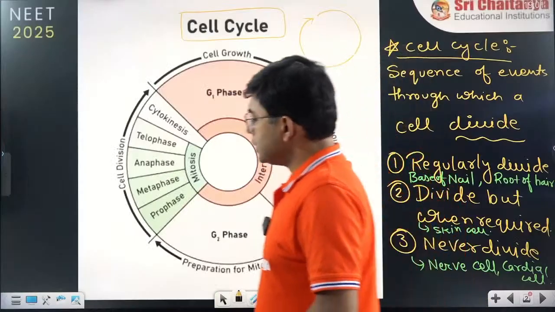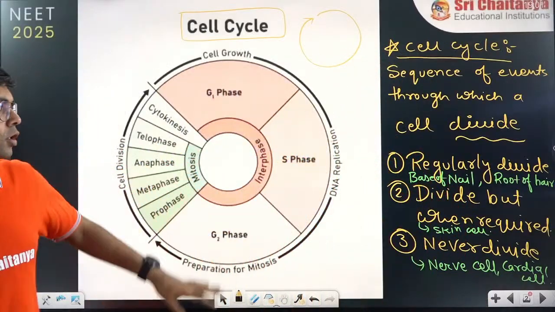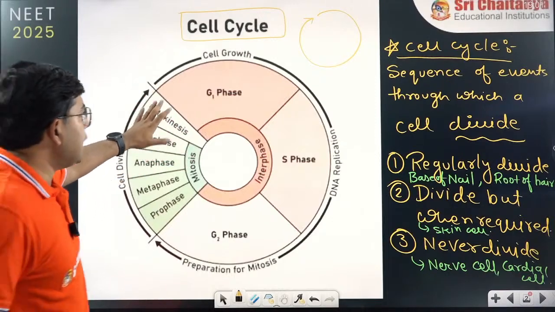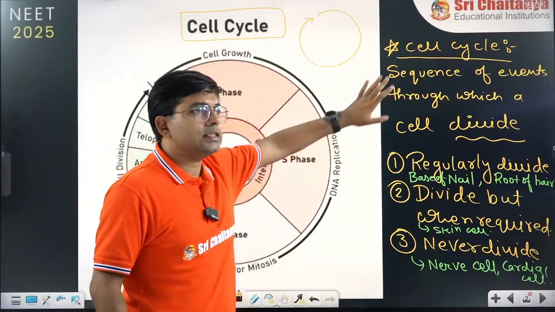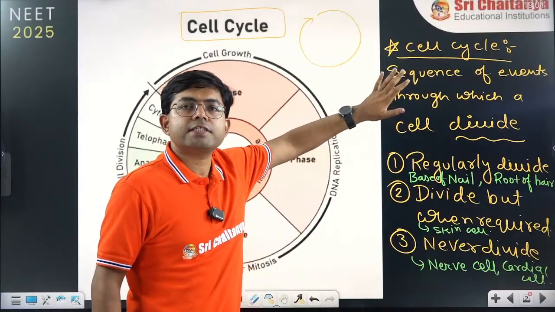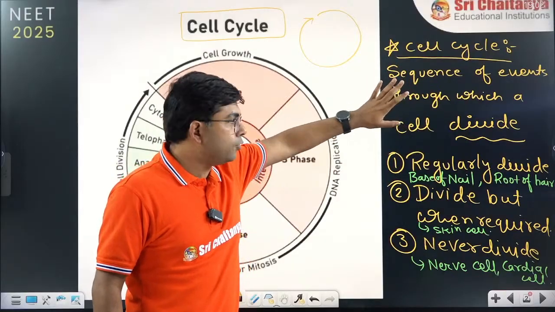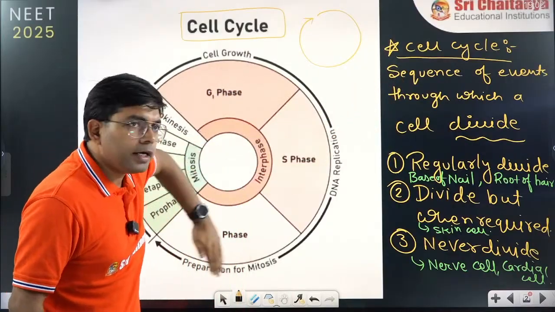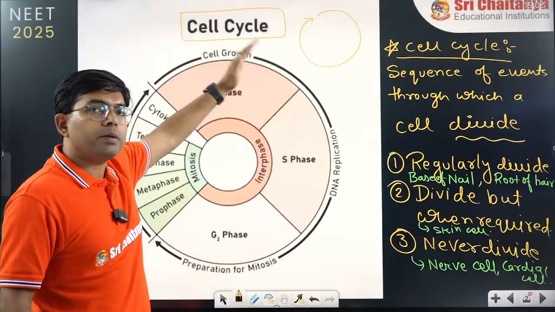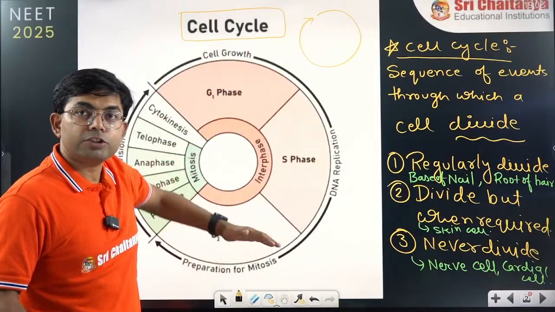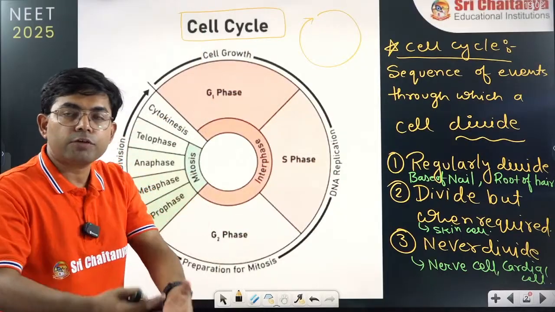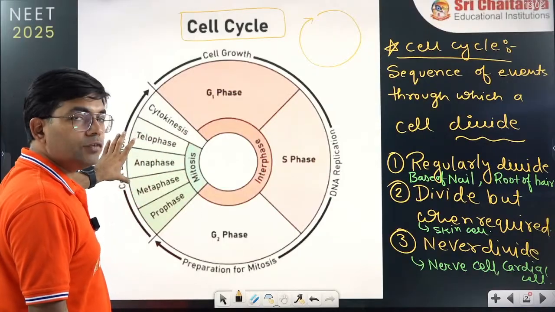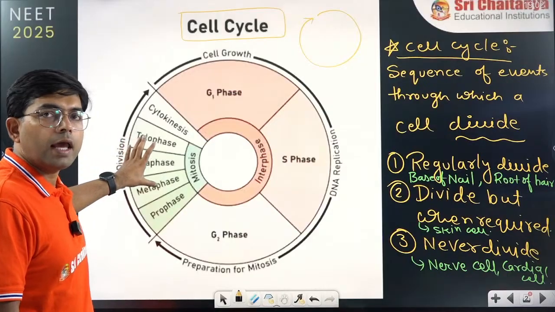In the last class, we talked about the cell cycle, in which we saw that the cell cycle is the sequence of events in which the cell divides. It is divided into two parts. One part is the preparatory phase, in which the cell prepares for the division, and another part is the division phase, which is also called M phase.